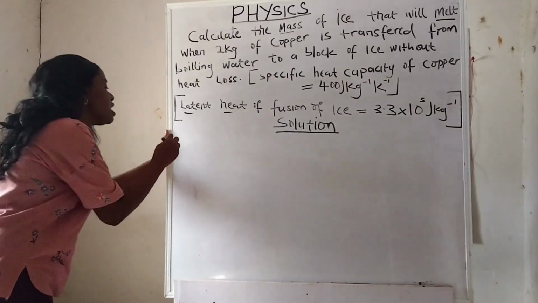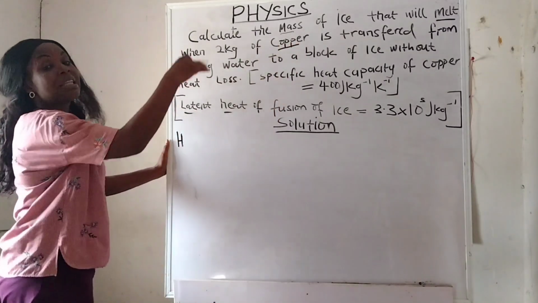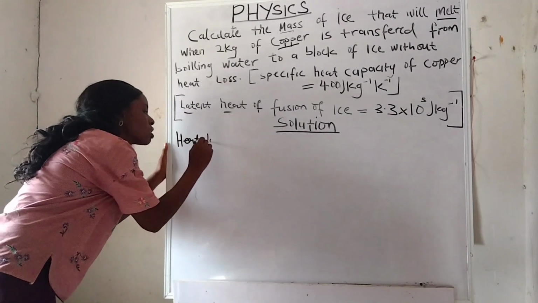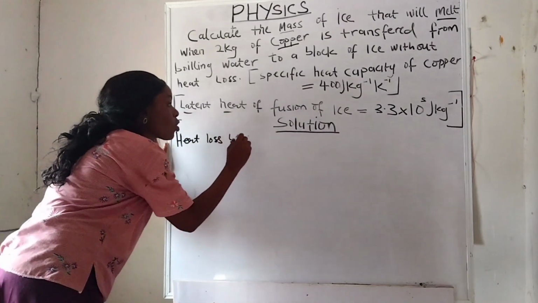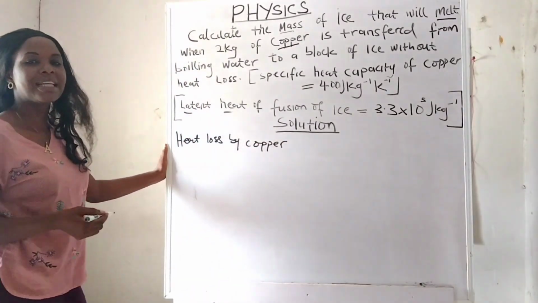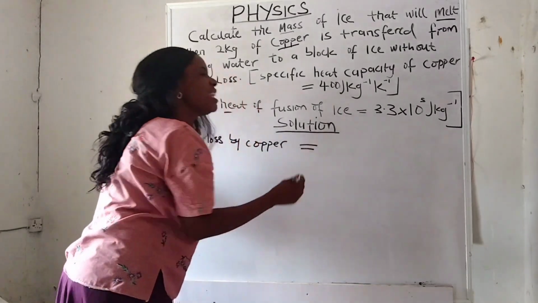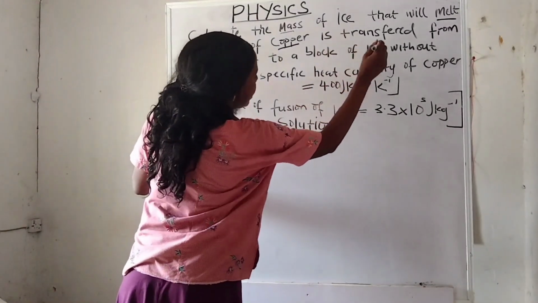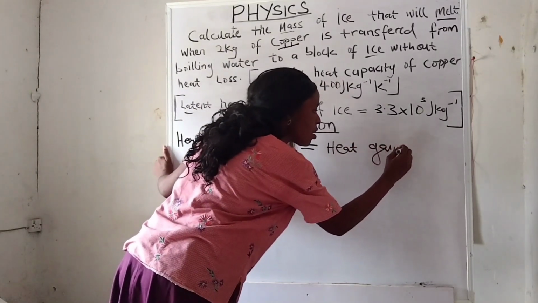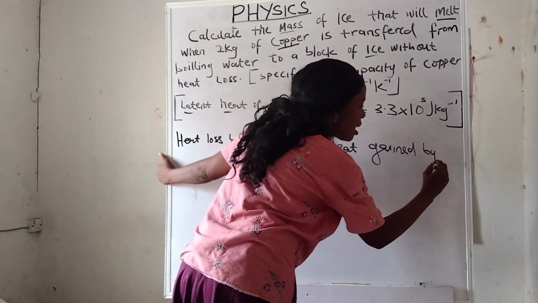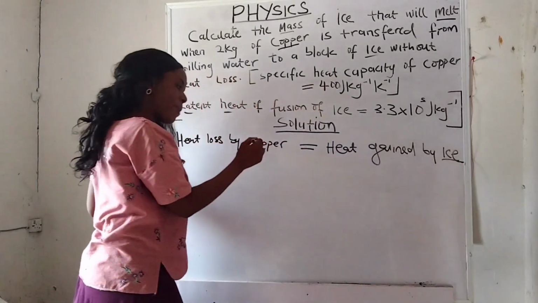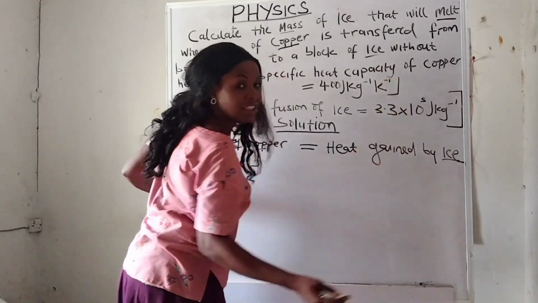So I will write: heat lost by copper, because as it is giving that heat to ice, it is losing heat, is equals to heat gained by ice. Copper loses heat while ice gains heat to melt.